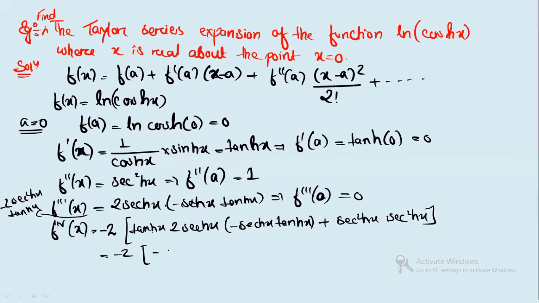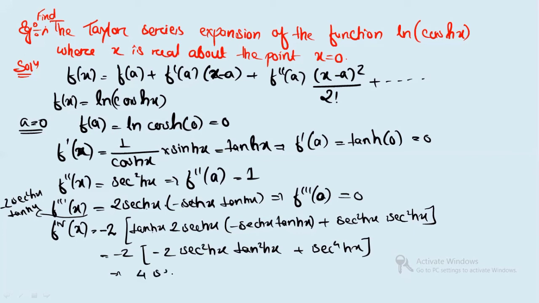So you will get minus 2 sec square hyperbolic x tan square hyperbolic x plus sec to the power 4 hyperbolic x. This gives 4 sec square hyperbolic x tan square hyperbolic x minus 2 sec to the power 4 hyperbolic x. The tan term will be 0.